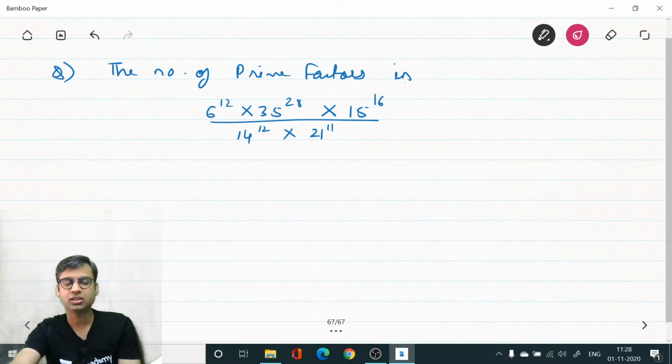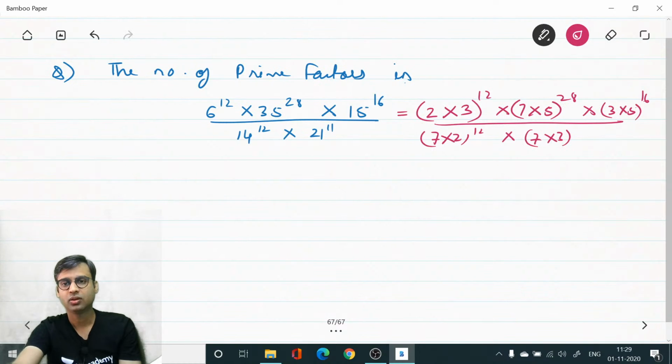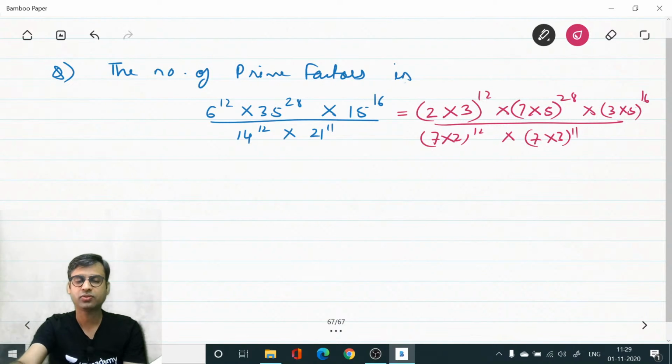Like 6, we can write as 2 into 3. 2 is a prime number, 3 is a prime number, so (2 into 3) power 12. 35 is 7 into 5. 7 is a prime number, 5 is a prime number, so (7 into 5) power 28, into (3 into 5) power 16, whole divided by 14, which is 7 into 2, both prime factors, power 12, and 21 is 7 into 3. Okay, these are the basic prime factors for each number.